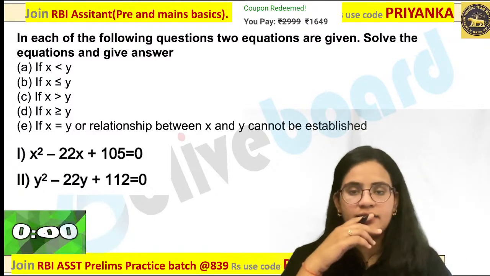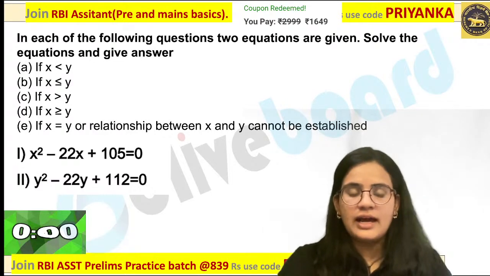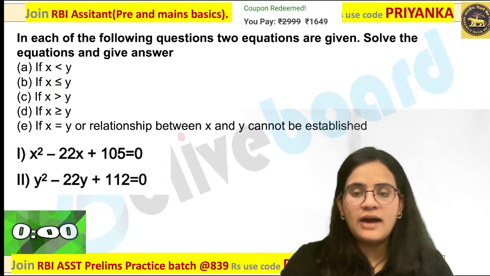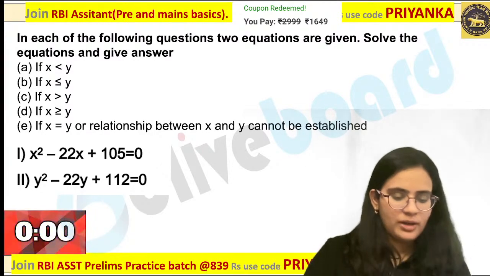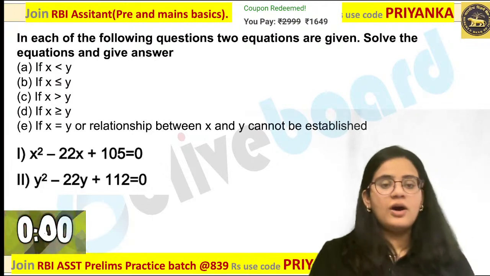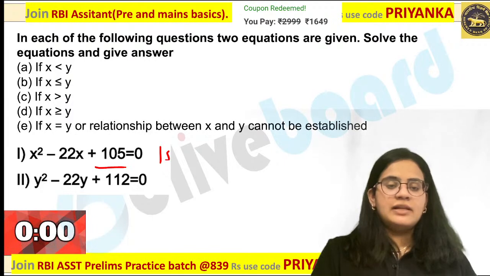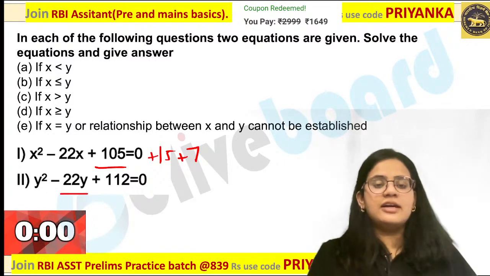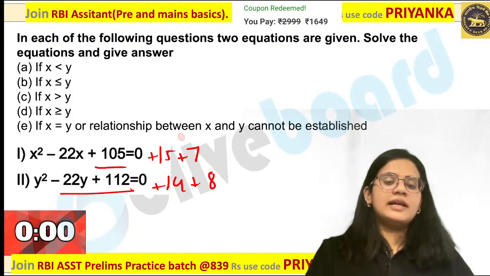Now, can you apply the trick? Is the trick applicable here? No, the trick is not applicable. You have to calculate the actual roots over here. Perfect answer by Somil. What a performance. He got all the values perfectly over here. So 15 and 7 will be the roots here. Positive 15 and 7 over here. And here you can see 14 8s are 112. So you directly got the values.